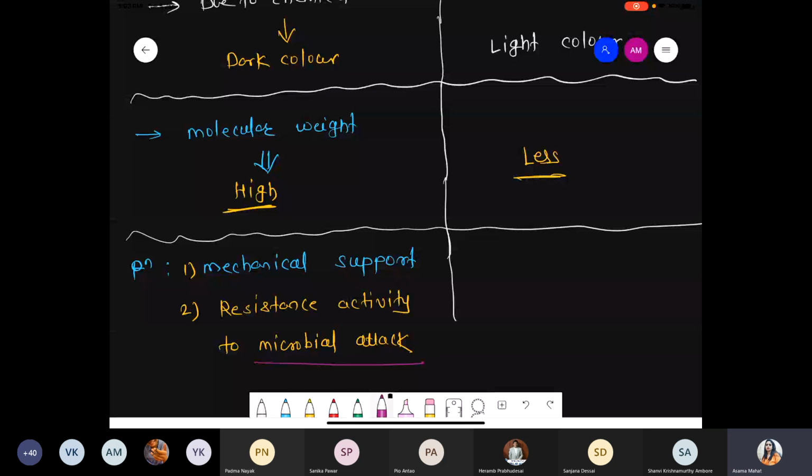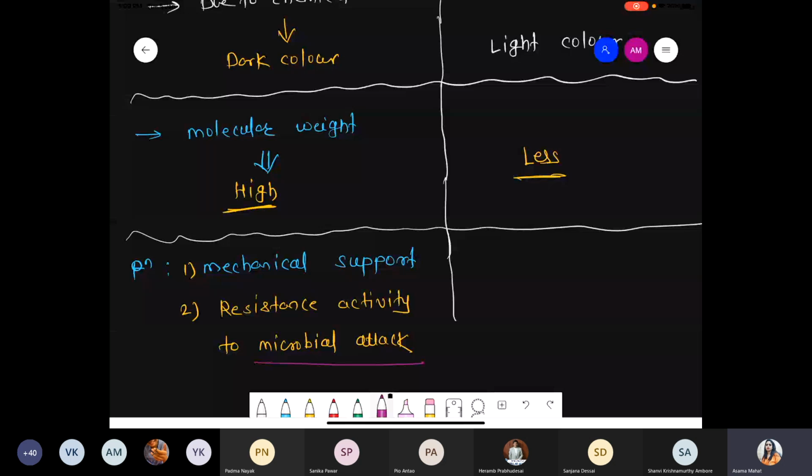So such different aromatic components and essential oils are associated with hardwood, so such hardwood acts with good resistance activity. Same for sandalwood. Sandalwood has the aroma, right? So it provides mechanical support, and it also has some economic importance. And neem wood or other woods have some resistance activity.